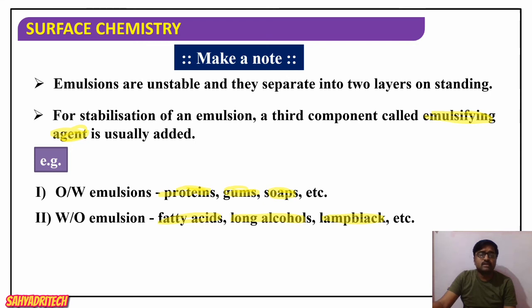For water in oil type emulsions, fatty acids, long chain alcohols and lamp black are used as emulsifying agents. So emulsions are unstable and readily separate into two layers on standing. For stabilization, a third component called the emulsifying agent is added.